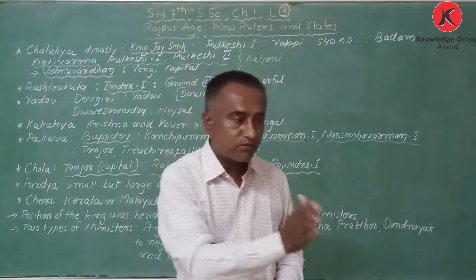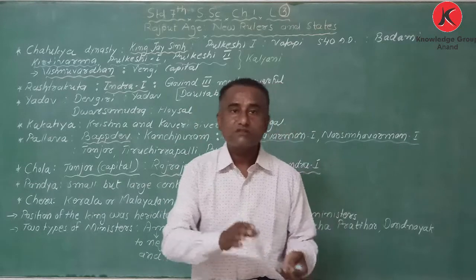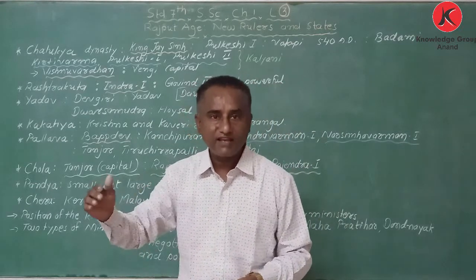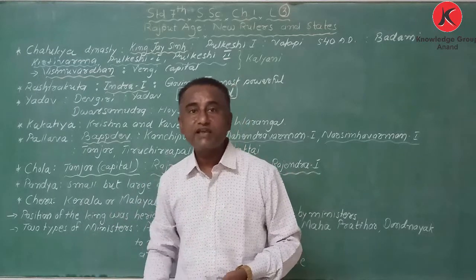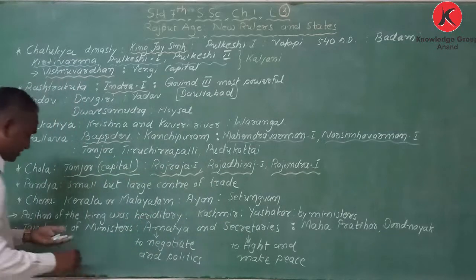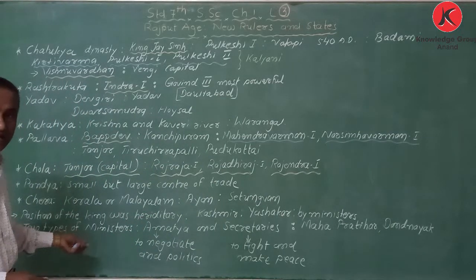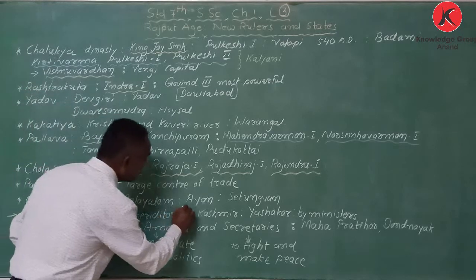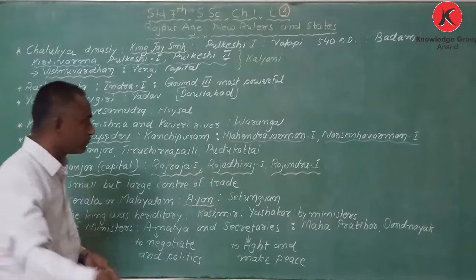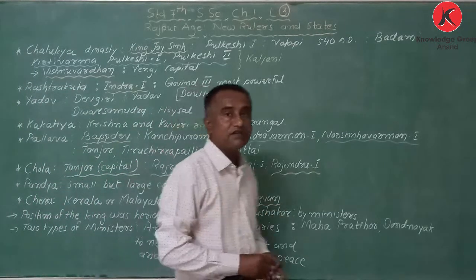Now from Tamil, one state was separated, speaking Malayalam, and today it is known as Kerala. So Kerala, or Malayalam, this state, and my dear student, in that era, in that dynasty, King Ayan was there, and the most powerful ruler was Senguttuvan.